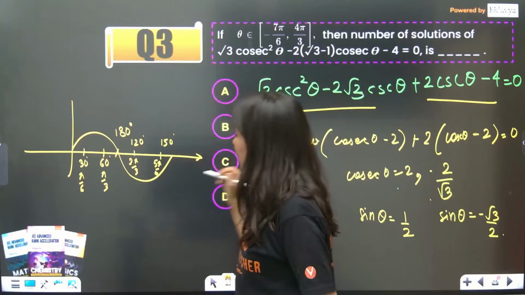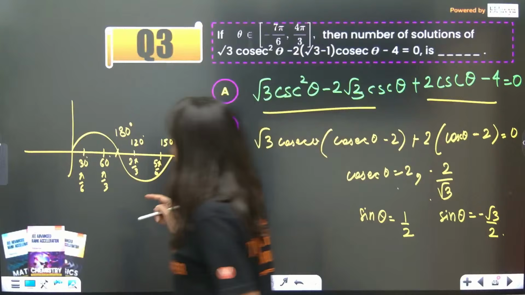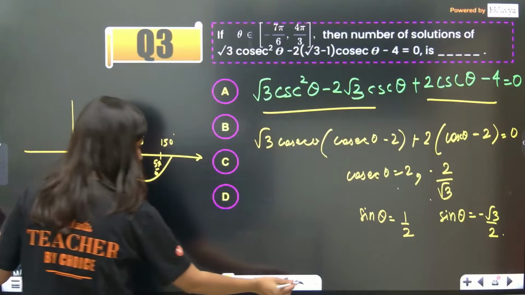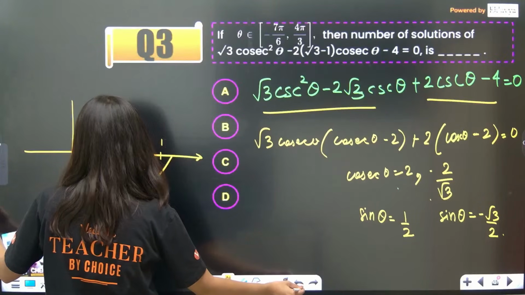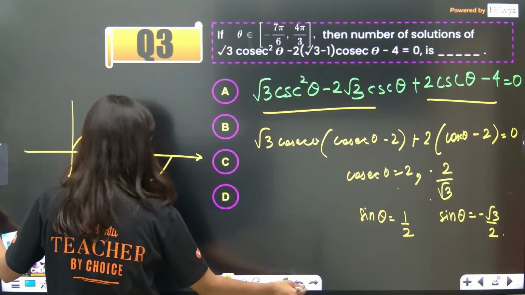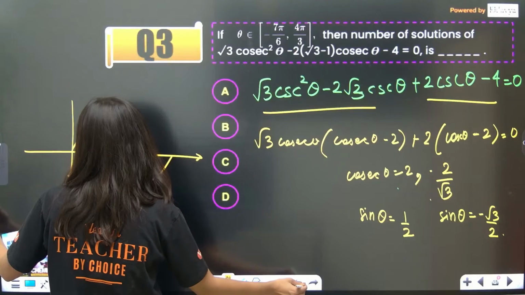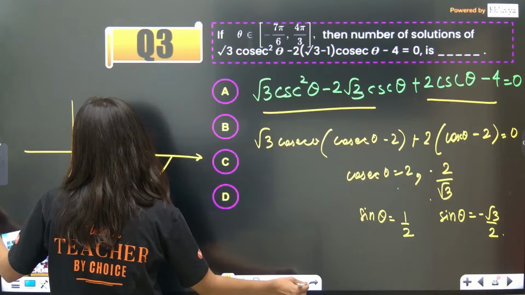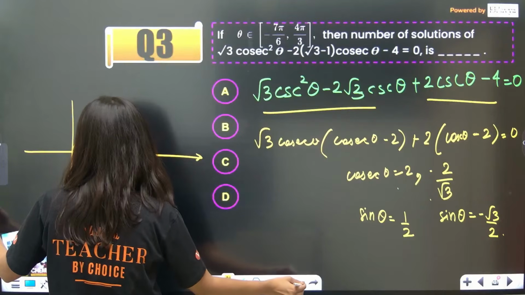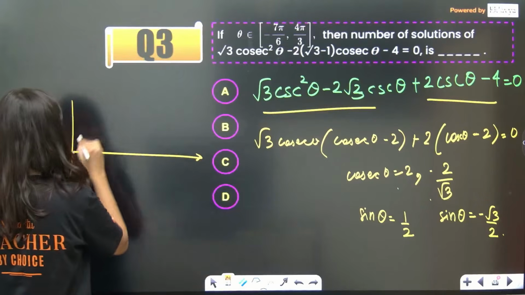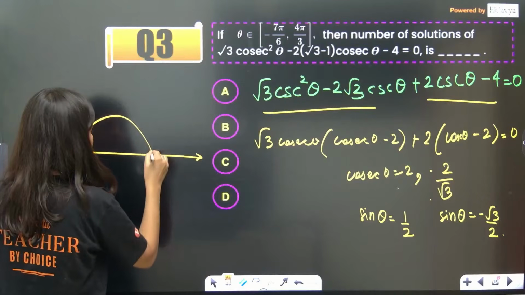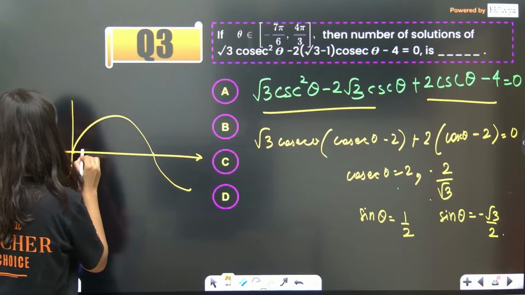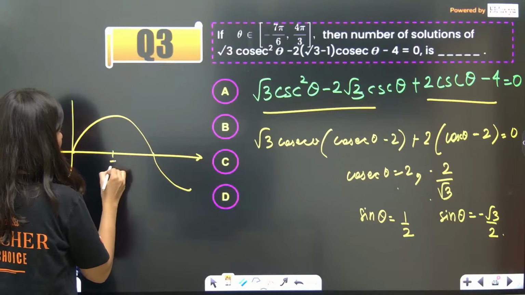Then we are having, oops, sorry, not like this. Sorry, sine ka graph. Let me mark it this way. So this is your 90 degree, right? Pi by 2.